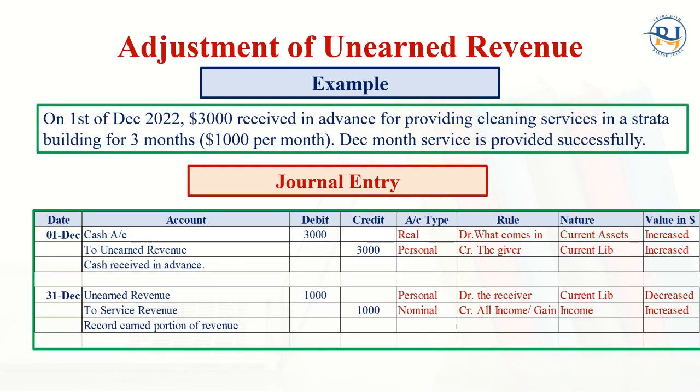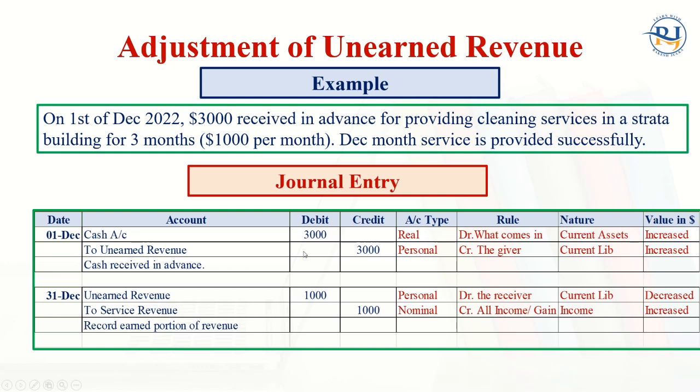Now look at this. Adjustment for the unearned revenue example. On 1st of December 2022, $3,000 received in advance for providing cleaning services in a startup building for 3 months. It means $1,000 per month, for example. December month services are provided successfully. It means for this year, December month services are provided. But what have we done? We have received $3,000. Look at this. The cash account debit to unearned revenue $3,000.